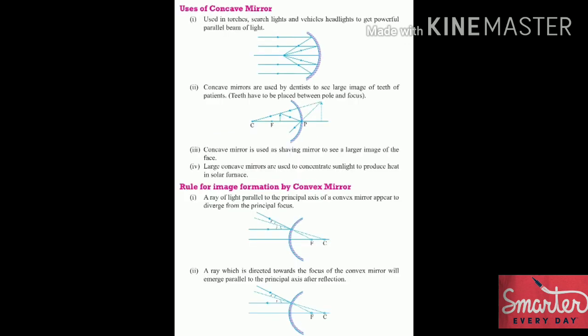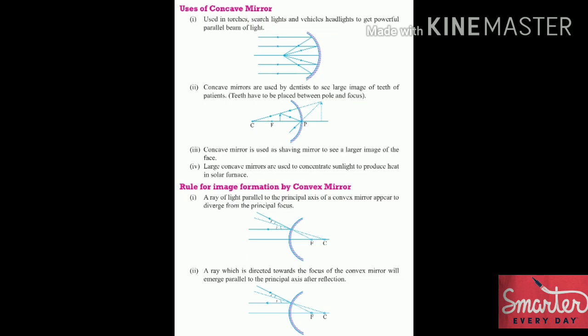Now we have studied all the ray diagrams and the 4 laws of the image formation by concave mirror. Now we will see the uses of concave mirror. The first use of concave mirror is it is used in torches or the searchlights and vehicles headlight to get powerful parallel beam of light. The second is concave mirrors are used by dentists to see large image of teeth of patients. Teeth have to be placed between pole and focus. Means it just zooms in the image.